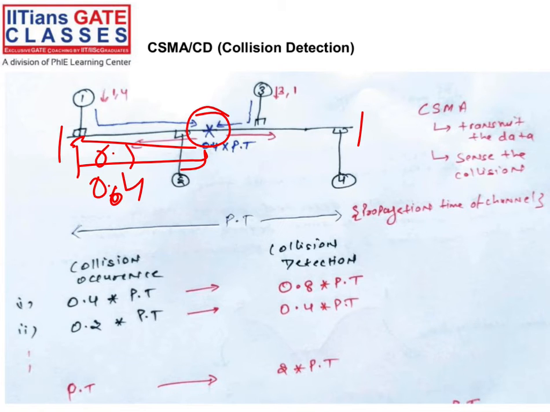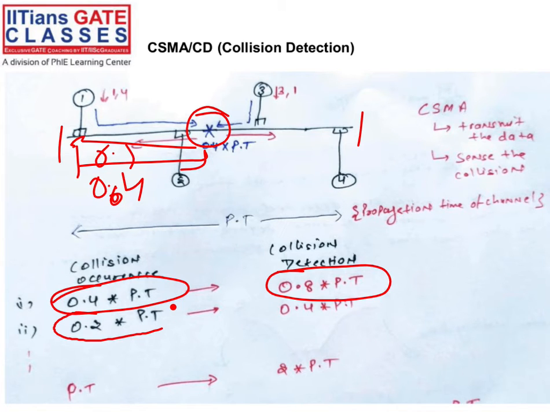So if we want to detect the collision, if collision happens here, then detection will take 0.8 into propagation time, right? That much time is required to detect the collision.